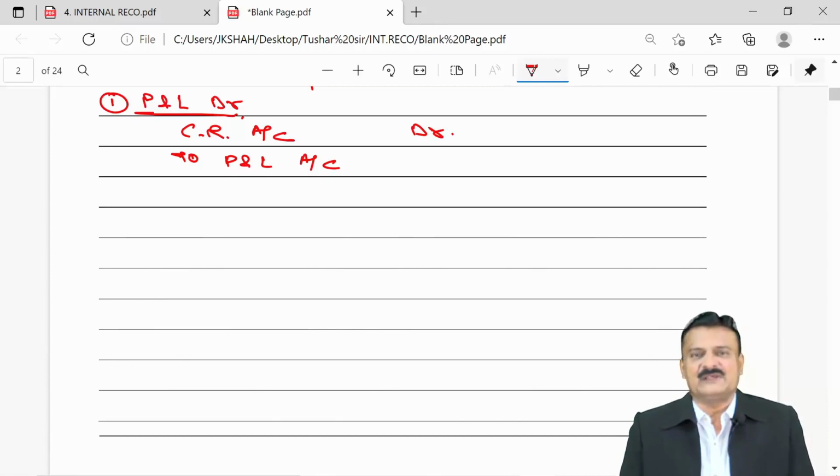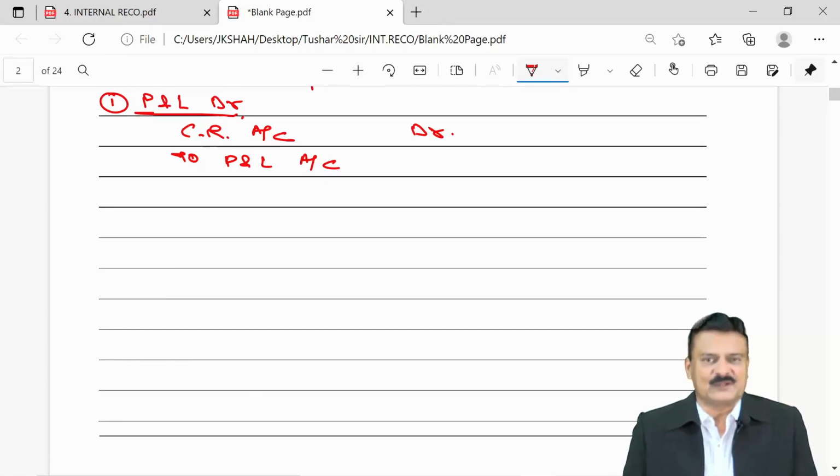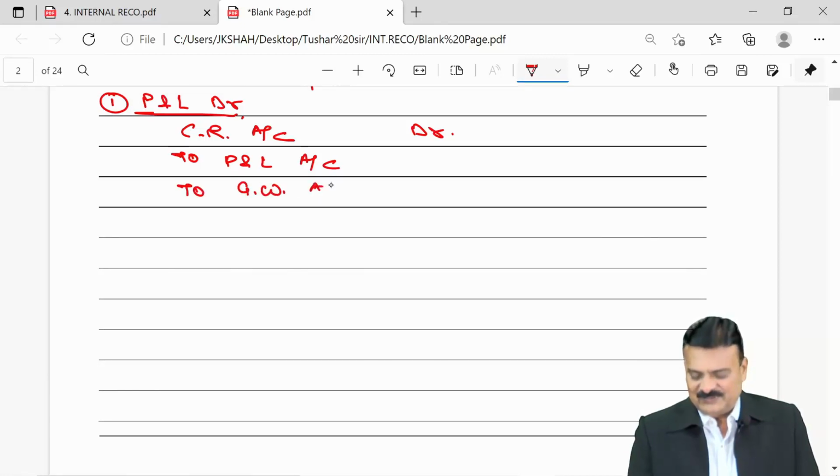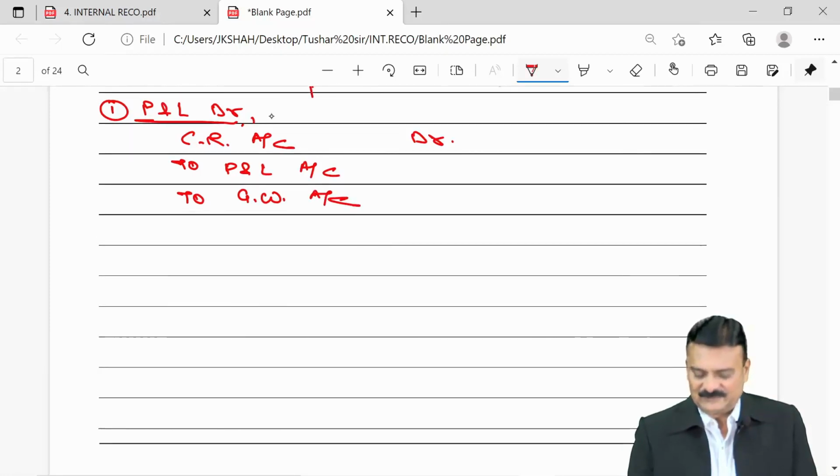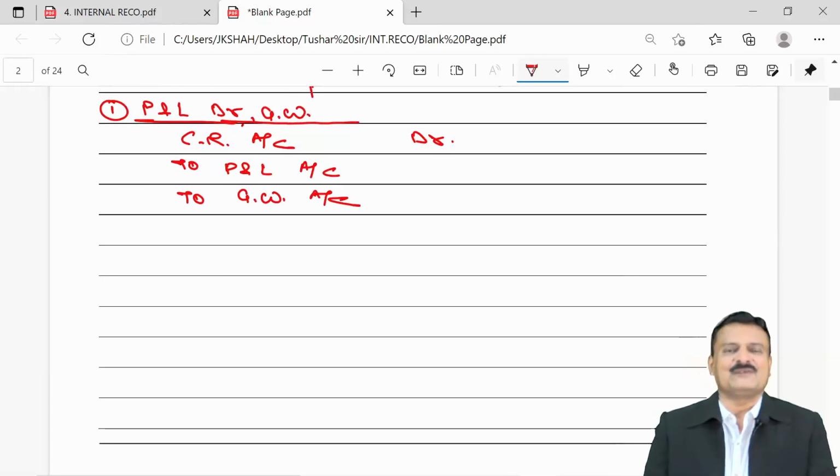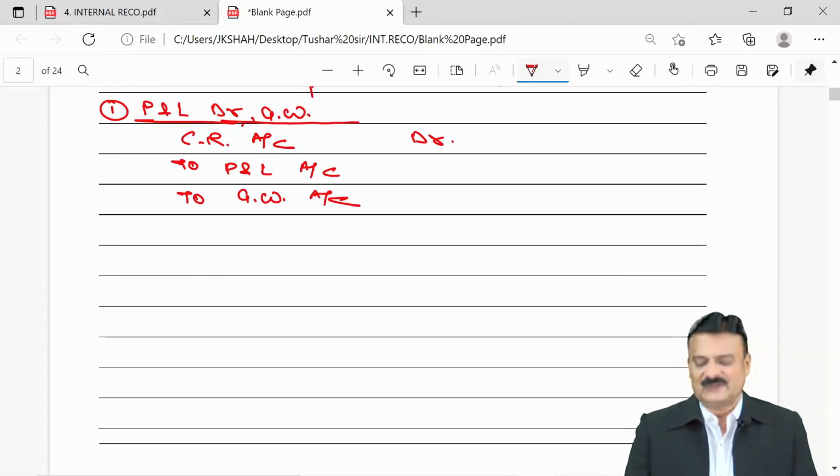Question might have some intangible assets which are of no use, like goodwill. Write off goodwill. Entry will remain the same. Capital reduction account debit, to goodwill, intangible asset written off.